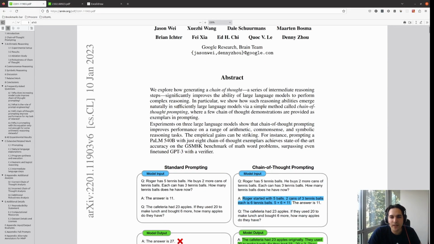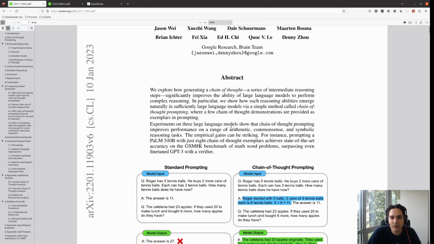In this paper, they said we explore how generating a chain of thought, a series of intermediate reasoning steps, significantly improves the ability of large language models to perform complex reasoning. In particular, we show how such reasoning ability emerges naturally in sufficiently large language models via a simple method called chain of thought prompting, where a few chain of thought demonstrations are provided as exemplars in prompting.